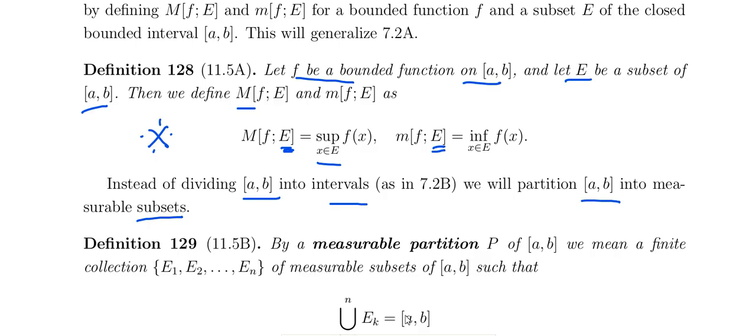But there it depends on the partition of the intervals, and here it is based on measurable subsets.